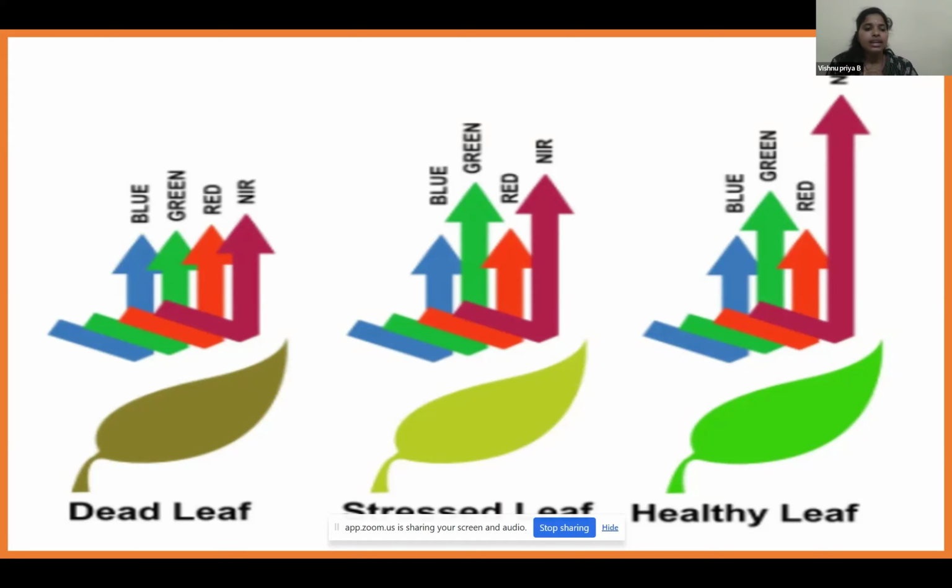Next is dead leaf. The dead leaf indicates that there is no photosynthesis in the particular leaf, and they are not absorbing any light for the photosynthesis process, because the photosynthesis process will be completely stopped here. So basically it has been done using the color maps.